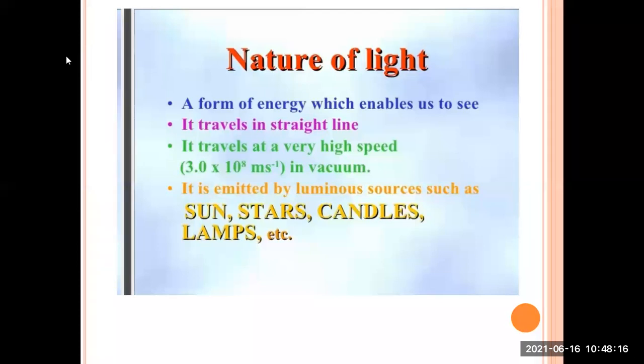Okay, sun is the major source of light. Stars that we see at night in the sky are a source of light. Okay, it makes things visible in the darkness. Okay, candles are a source of light. The lamps which we have inside our homes, in our streets, those are all sources of light.